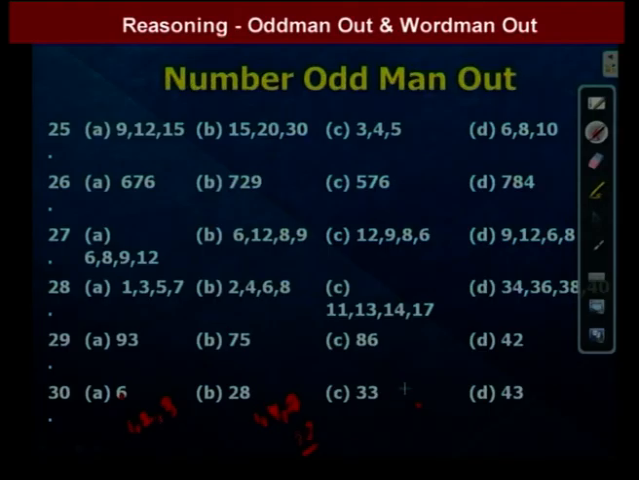So 1 and 3 are the factors of 33, and 33 is also a factor of 33. So the sum of the factors is 1 plus 3 plus 33, which is 37. Next, 43. The factors of 43 are 1 and 43.